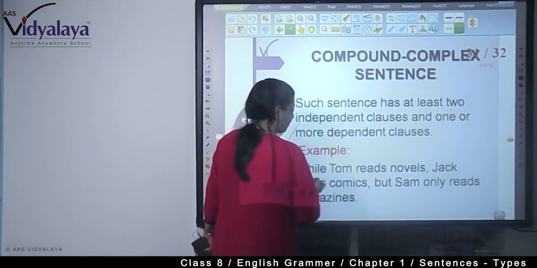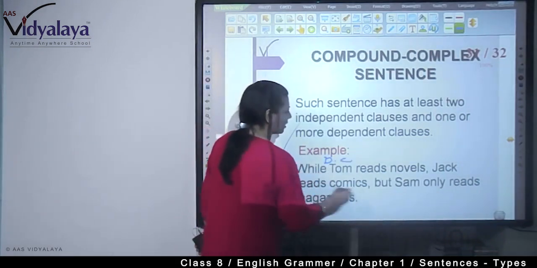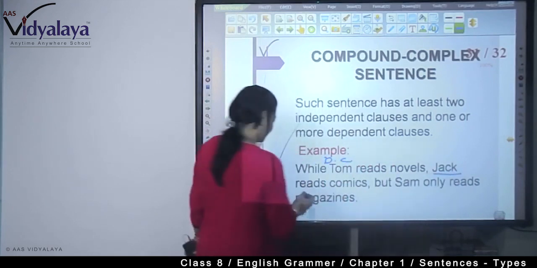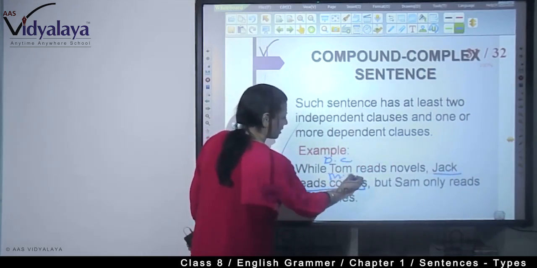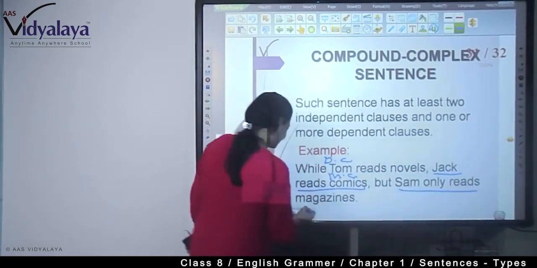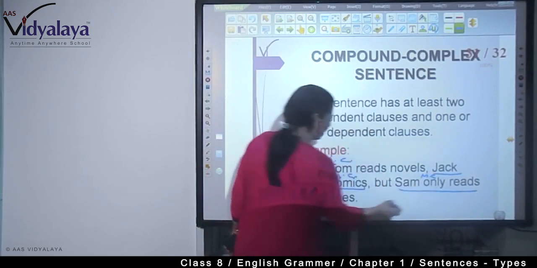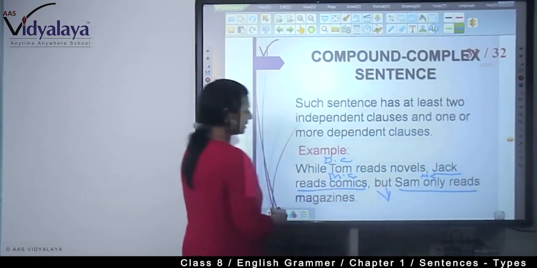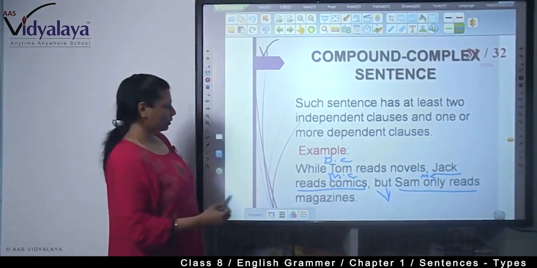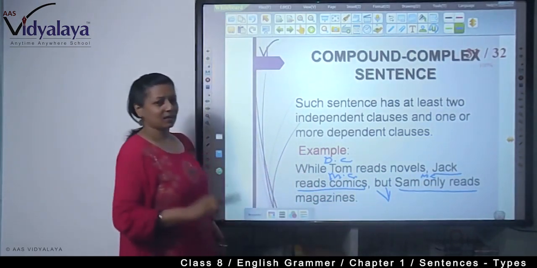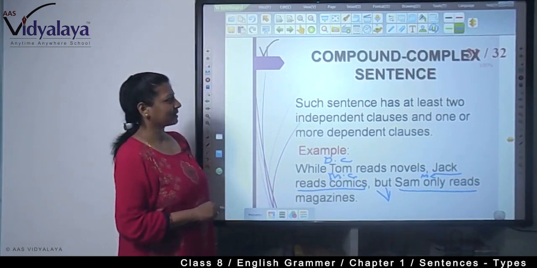See, while Tom reads novels, this is the dependent clause. Jack reads comics, this is the main clause. Sam only reads magazines, this is also the main clause. With the conjunction "but", we have joined two main clauses. So, this is called a compound complex sentence.